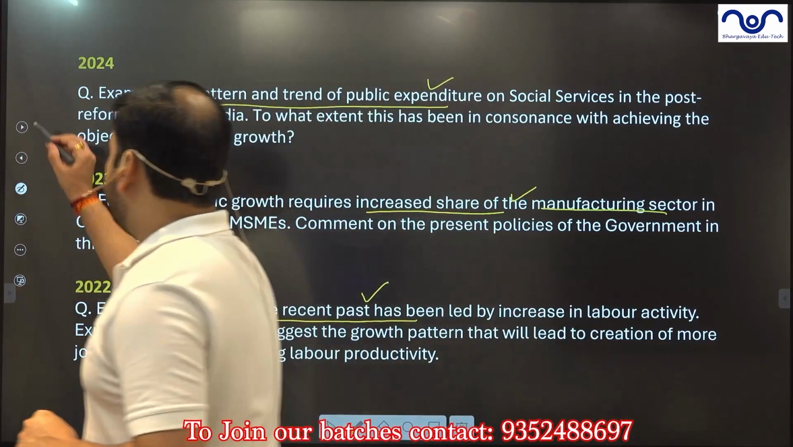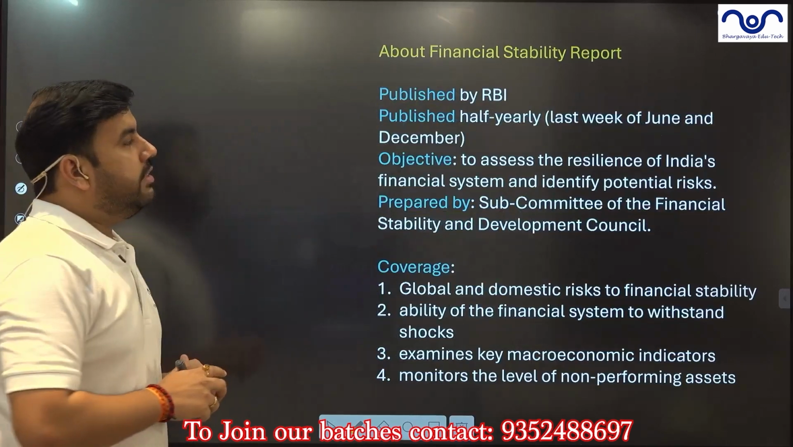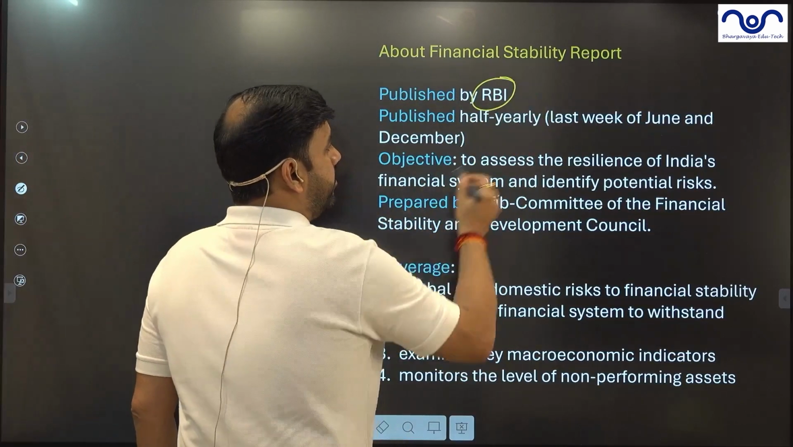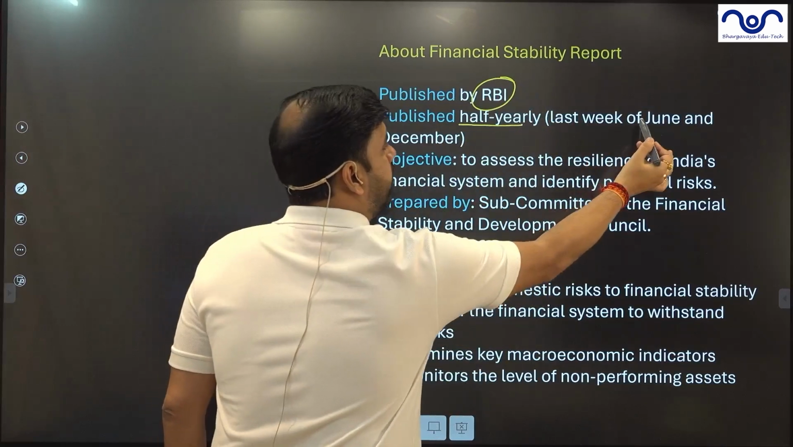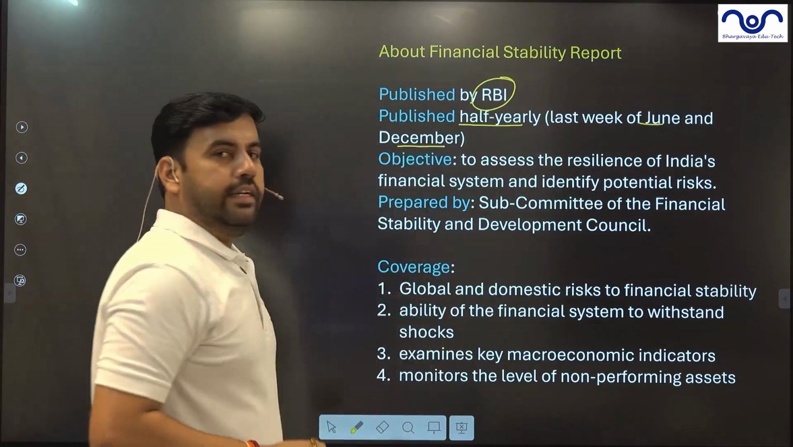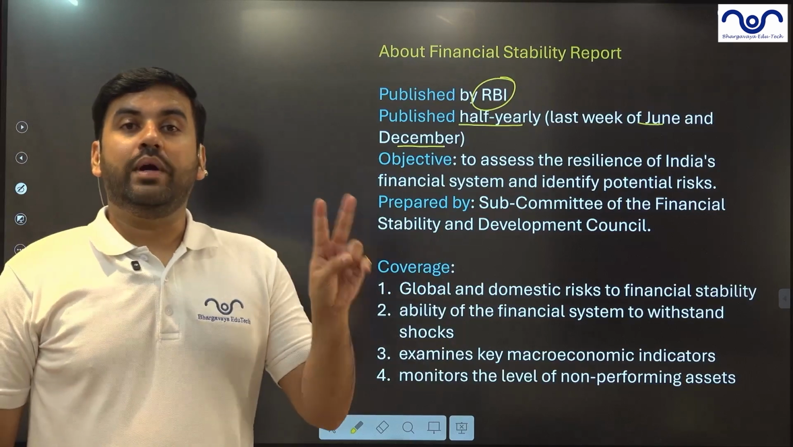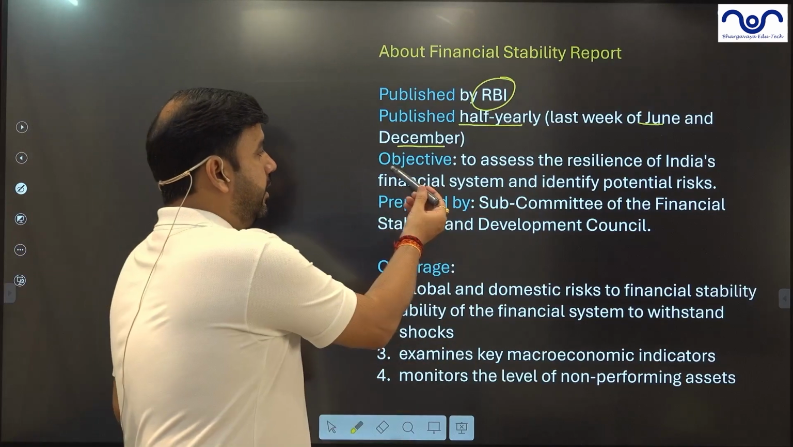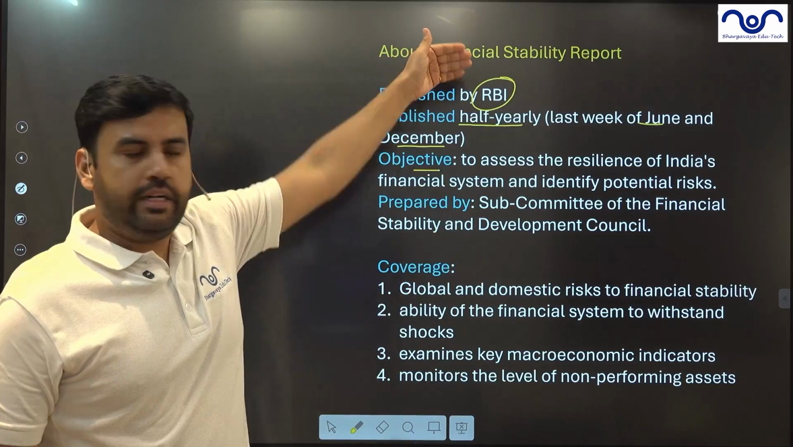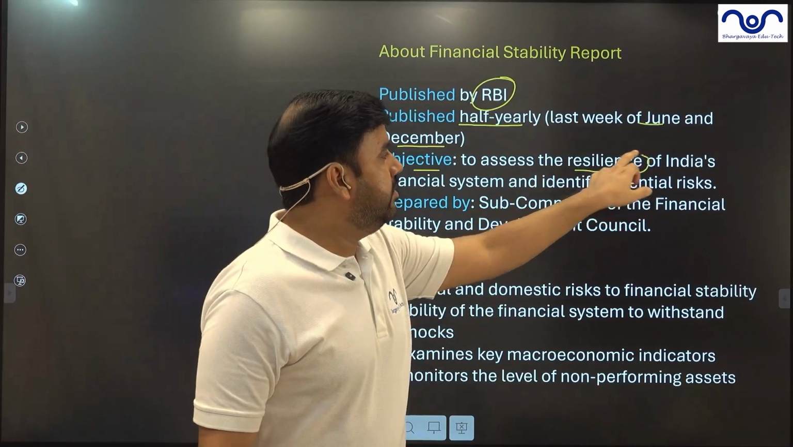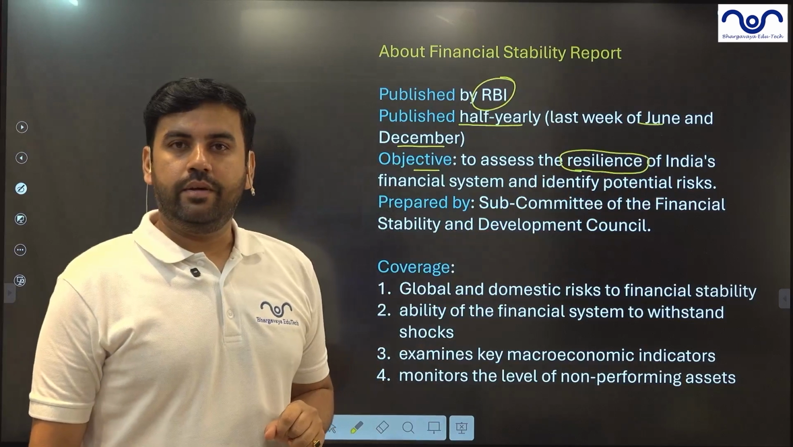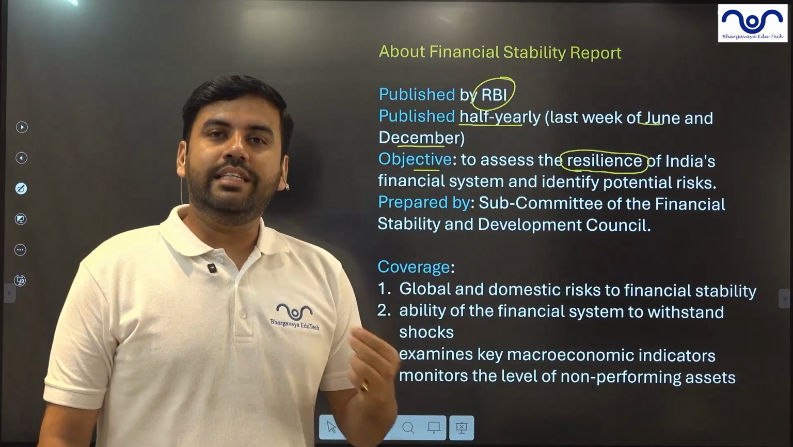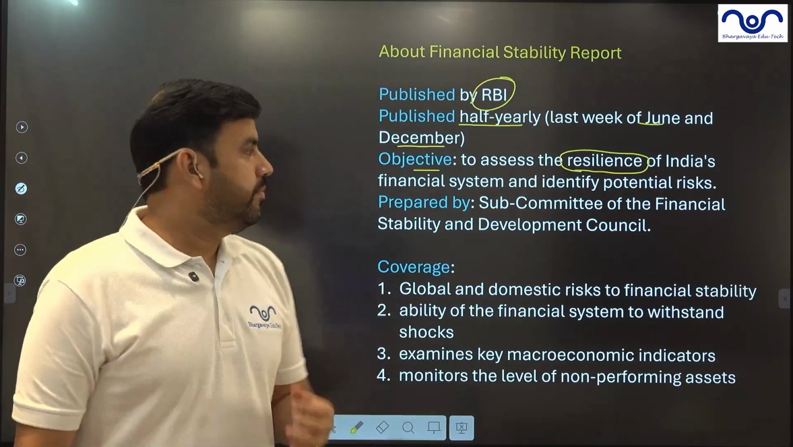Let's go through that. Before anything else, let's start with what this report is all about. This report is published by RBI half yearly, that is, in the last week of June and the last week of December every year. So it is published twice every year, June and December. The objective, obviously, is financial stability. It will look into the resilience of India's economy, how strong and resilient it is towards internal and external shocks.